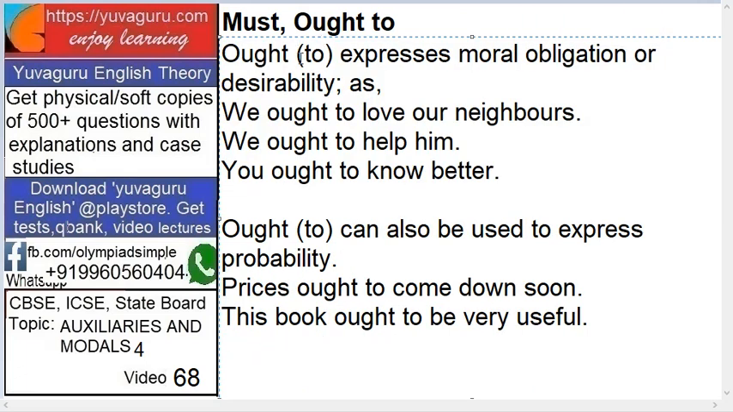Now ought to. Here to is in brackets. Ought is the main modal word, and to is attached. Ought to expresses moral obligation or desirability. Moral obligation comes from within. No one else tells you. You ought to study, that's a moral obligation. Let's see a few examples. We ought to love our neighbors, it's a moral obligation. We ought to help him. You ought to know better means desirability, you should desire to know better.